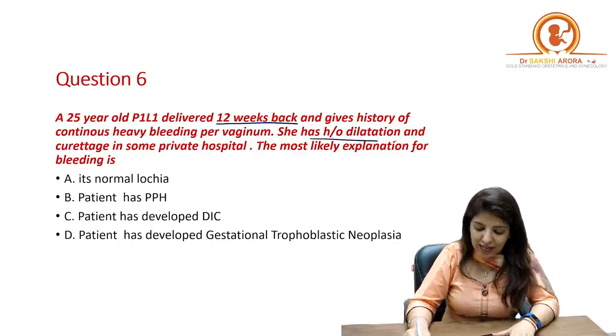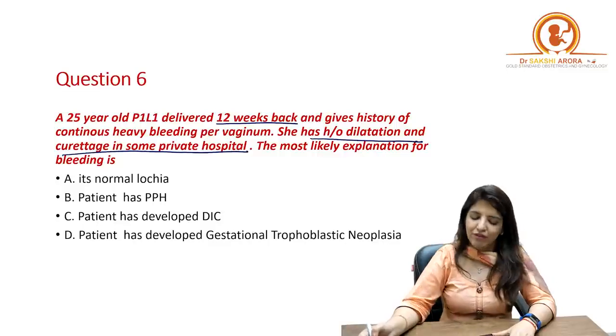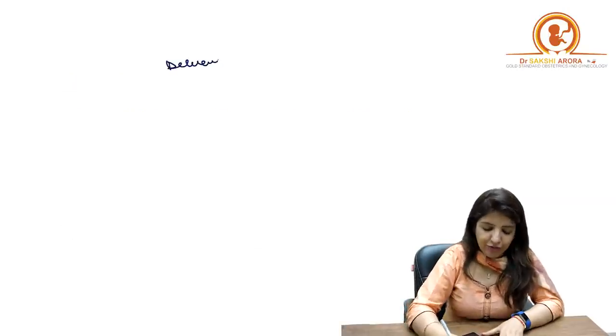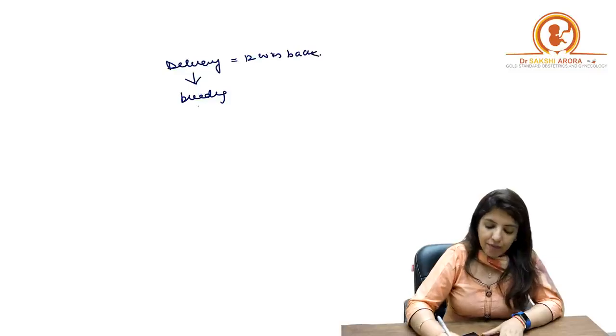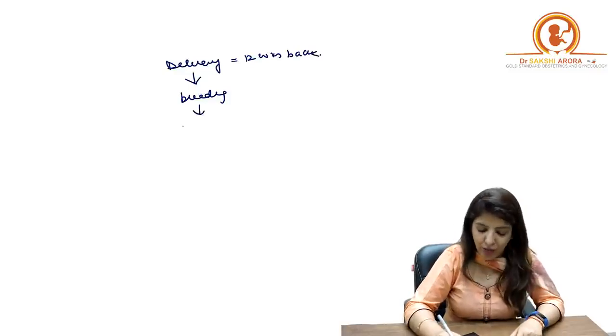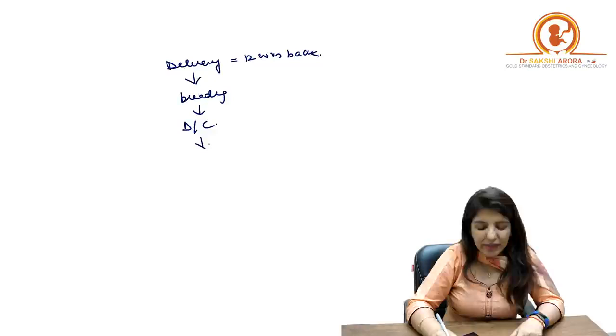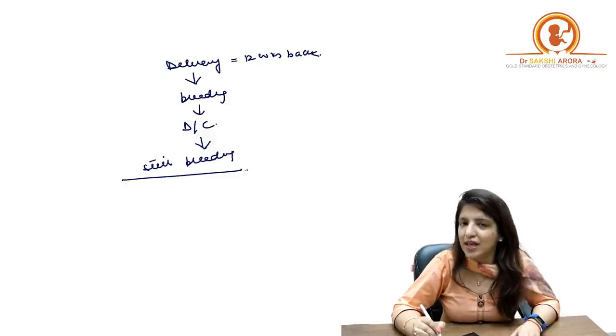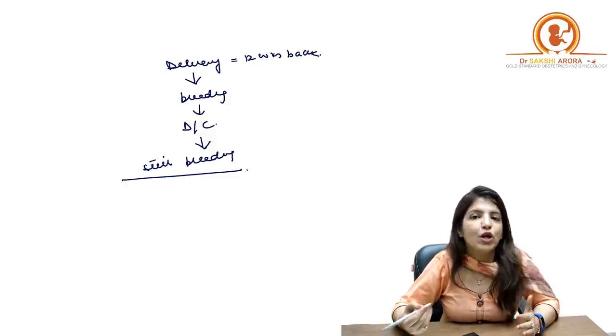She has a history of dilatation and curettage in some private hospital. The most likely explanation for the bleeding is... Now over here, the patient had a delivery, and after delivery she had bleeding, and this delivery happened 12 weeks back, right? Because she had bleeding, she underwent a DNC also, but unfortunately her bleeding hasn't stopped and she is still bleeding, right? Now, can you say that this is a case of normal lochia?